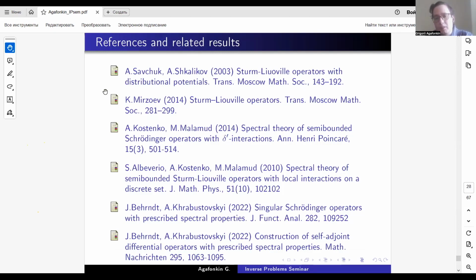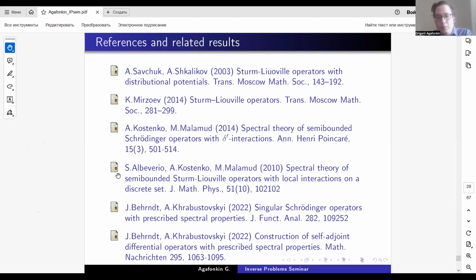So, the references, of course. The first one, plus some classical books like Tosio Kato, are here for you to read about the correct ways of defining differential operators with some non-usual potentials such as delta, delta prime, etc. The first one is the best of all.